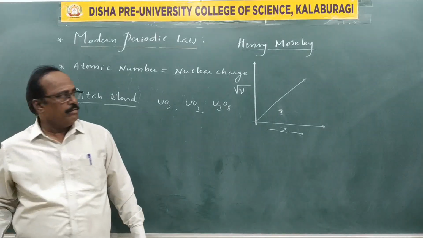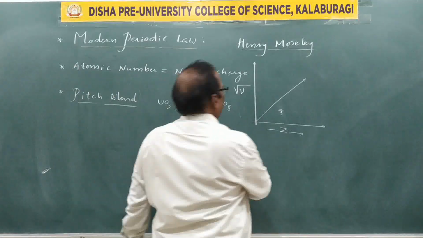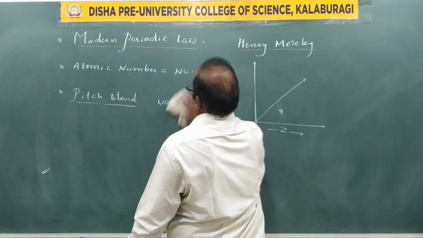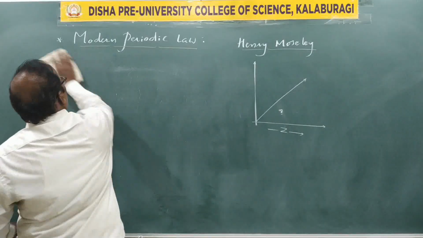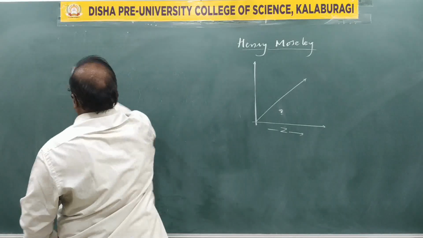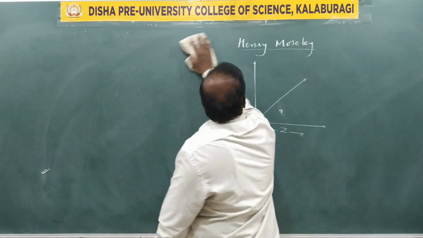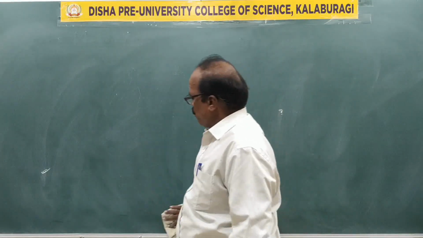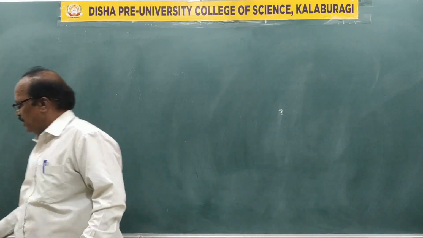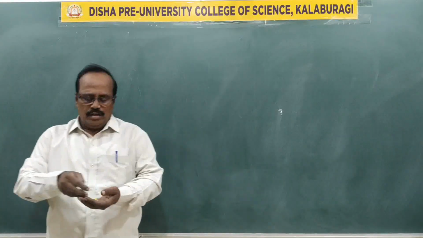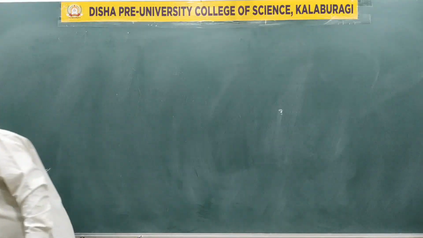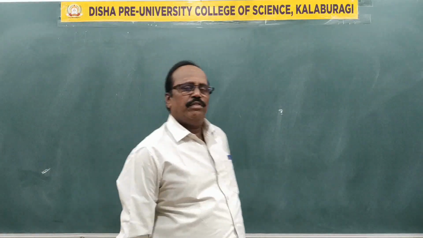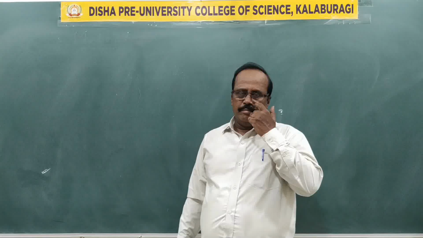Now we shall take up the long form of the periodic table. Next heading is long form of the periodic table. This carries 1 mark. Just now we have understood the definition of modern periodic law: all physical and chemical properties of elements are the functions of their atomic number.